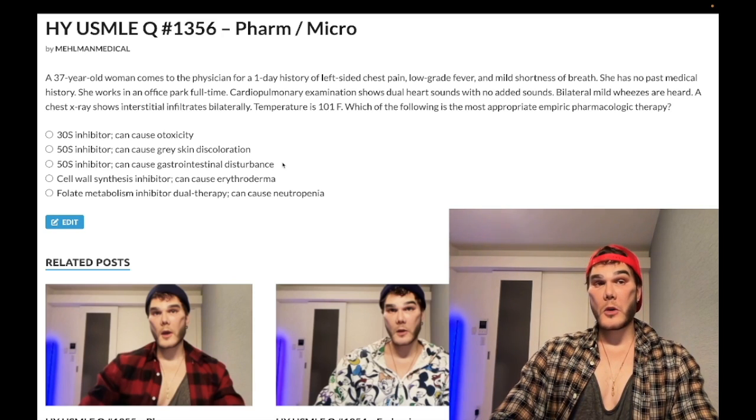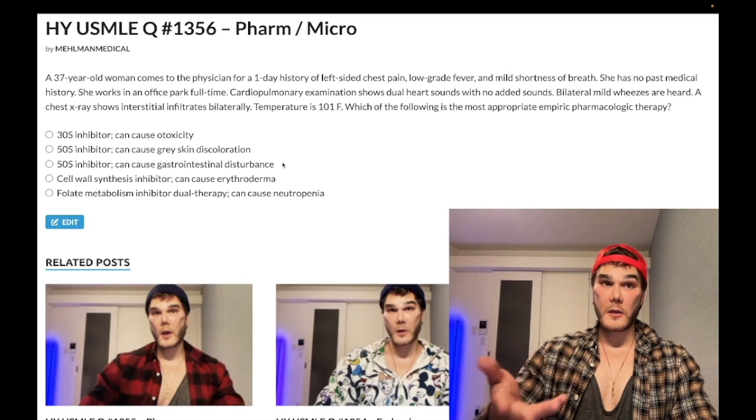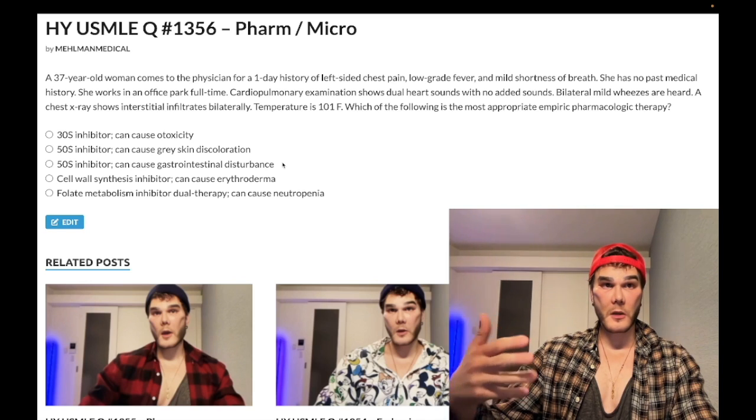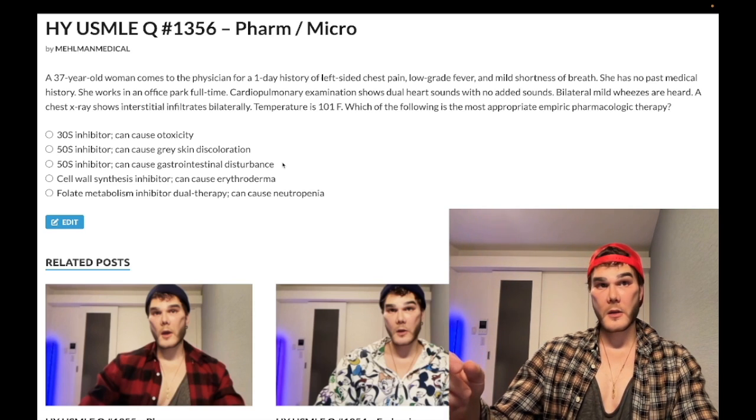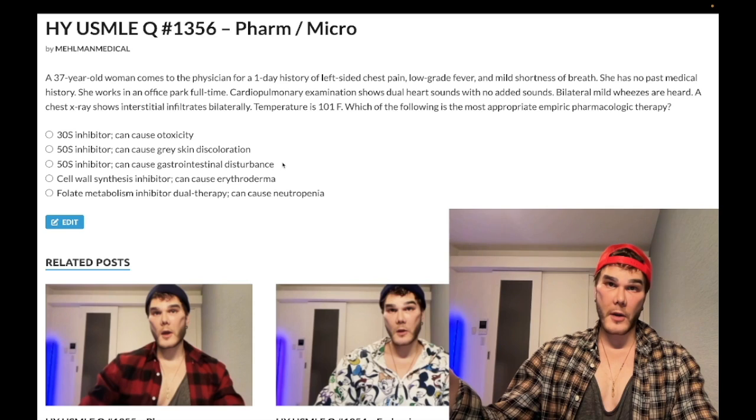Now, sometimes you can use doxycycline first line. That's a 30S inhibitor, right? But I didn't list it here because you can't have two potential correct answers. Usually the azithromycin is used over doxy if possible because azithro is a shorter treatment. Doxy, the tetracyclines aren't good to take with food. Okay, so any chelation with calcium and iron, the divalent cations, you get poor oral bioavailability. You usually have to take it BD, so twice a day, and for a longer duration. For the tetracyclines, not convenient.